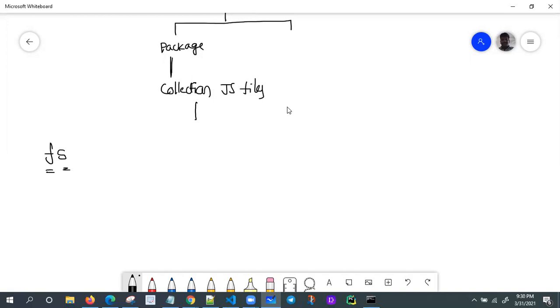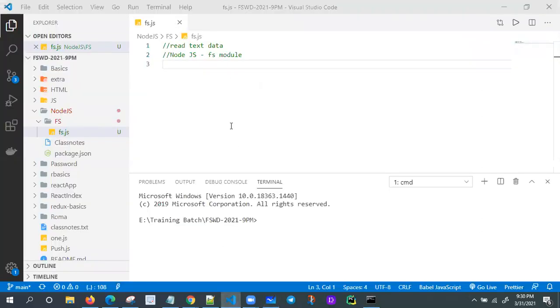Each module provides two types of methods: synchronous methods and asynchronous methods. Let me go with the coding part now.